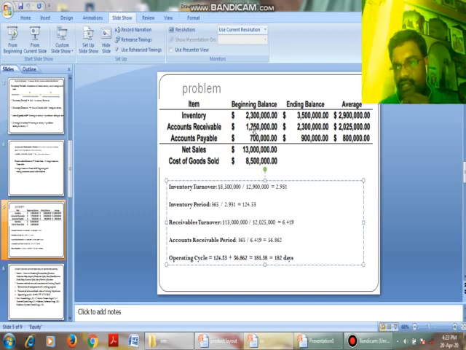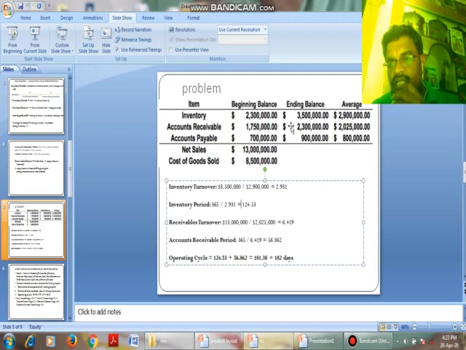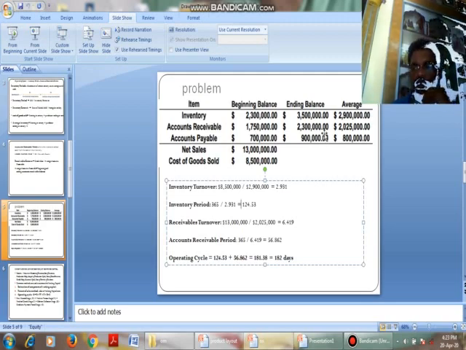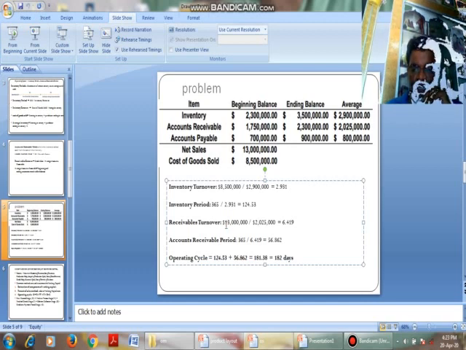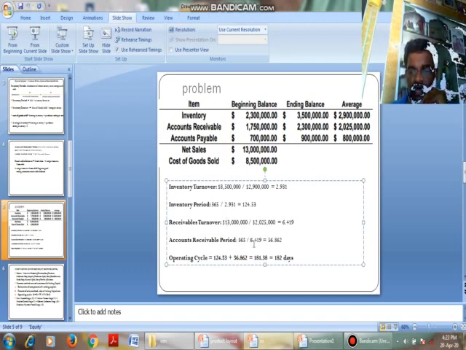Average accounts receivable is nothing but beginning accounts receivable plus ending accounts receivable by 2, so that we get 2025000. That is 175 plus 230 by 2. We get the average. We will divide the net sales by the average accounts receivable. We get 6.431. Okay, accounts receivable period is equal to 365 by 6.49, that is equal to 56.862.